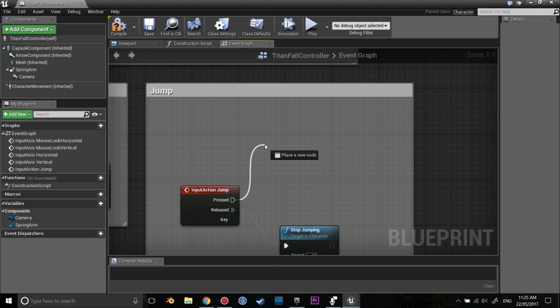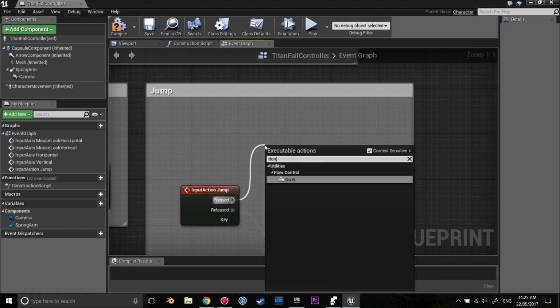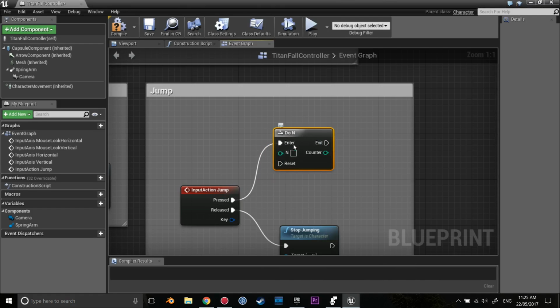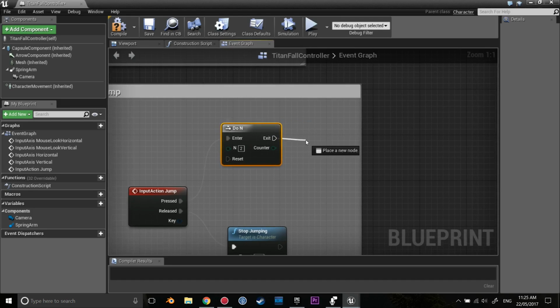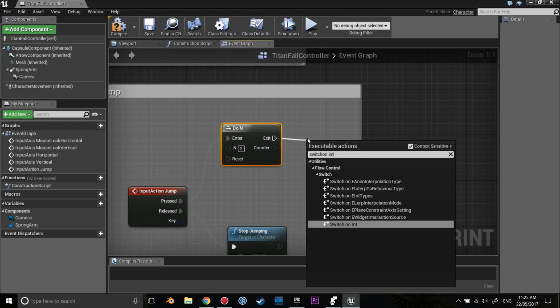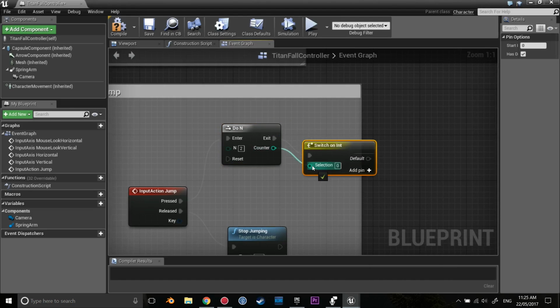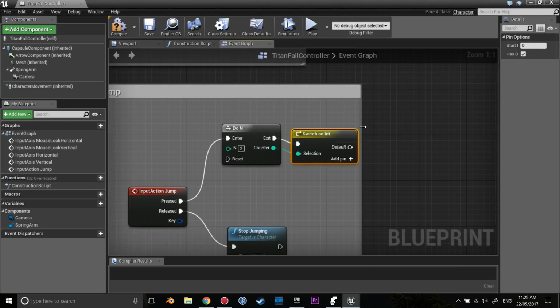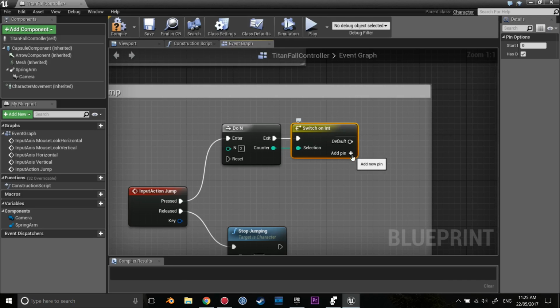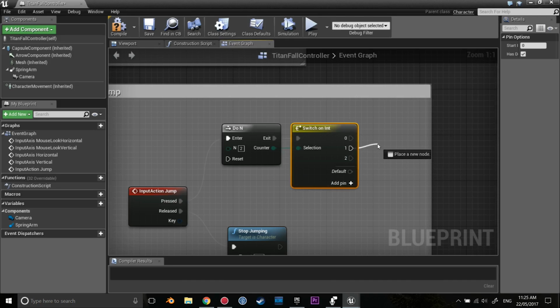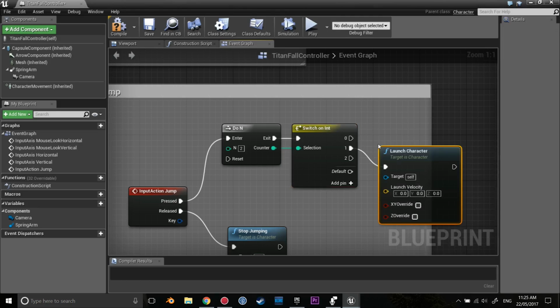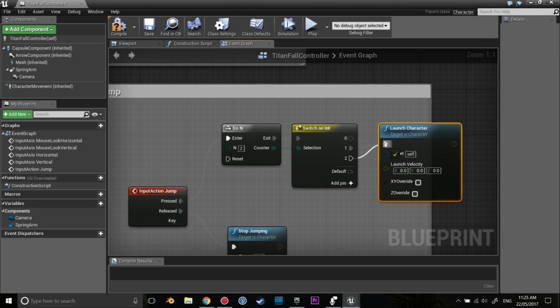So from pressed, we go into do n, and then in do n we set this to 2. And then after that we go into switch on int, and I'll explain all of this once we get it up and running. And then from here we add pins. So we want 3 pins all up, so 0, 1, 2. For 1 and 2 we're going to do a launch character.